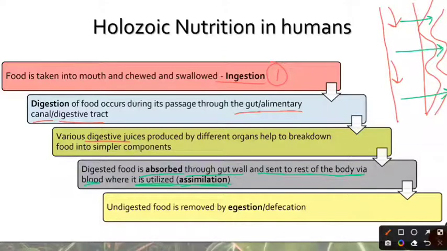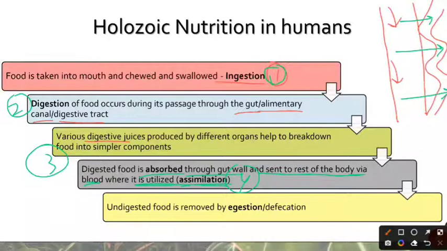So the first step is ingestion, the second step is digestion, the third step is absorption of food, and the fourth step is the assimilation of food, that is its utilization by the different cells of the body. Now, there is also certain food which is not digested, and that food has to be let out of the body, because if it is allowed to deposit inside the body, then it can cause us discomfort, it can also cause us diseases.